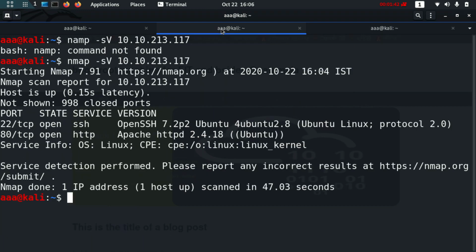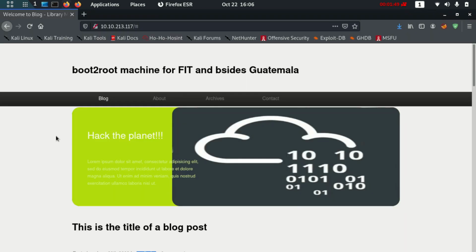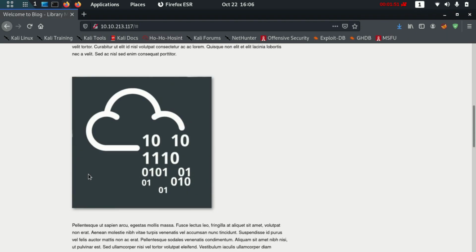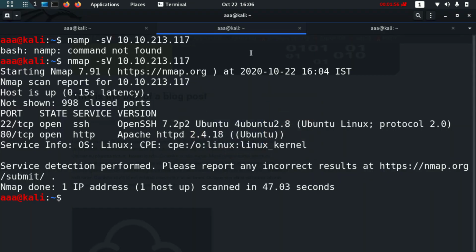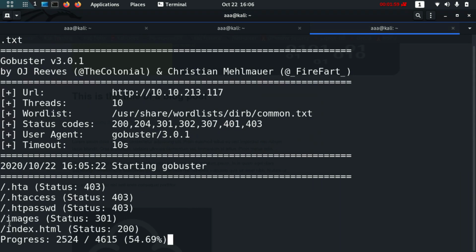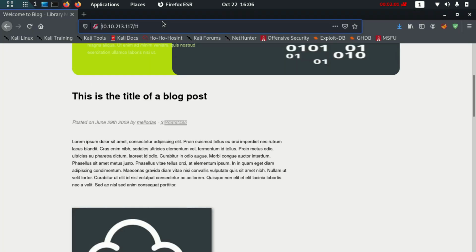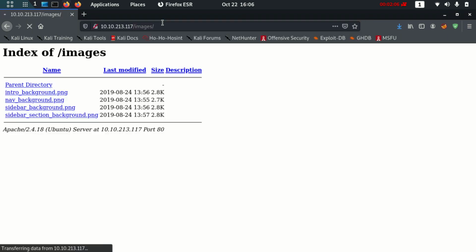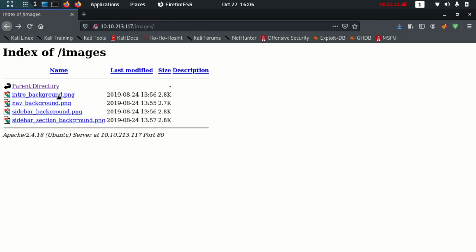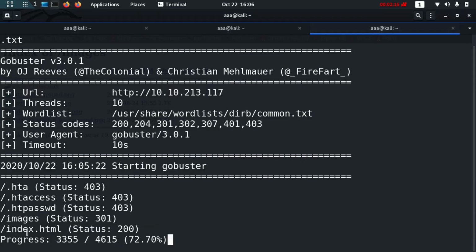There's something known as Meliodas, and there are two open ports, port 22 and port 80. So SSH is open and Apache is open. We kind of have the username, which is Meliodas, and the GoBuster scan says that there is an images directory. So let's hop over there. These are just the same images which were used in their website, so nothing great in this images section.